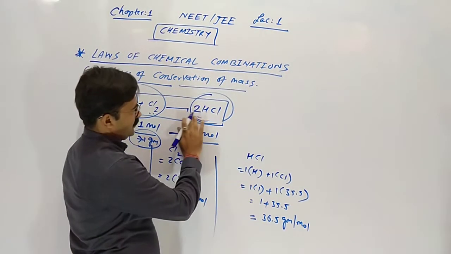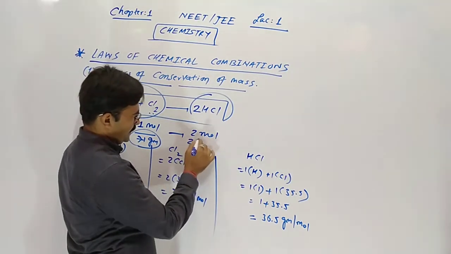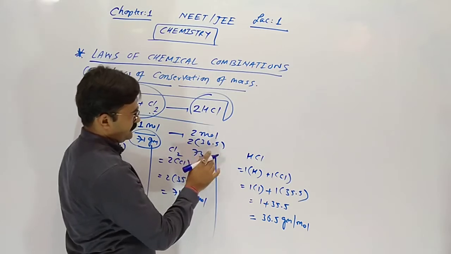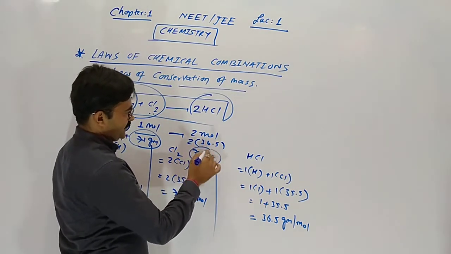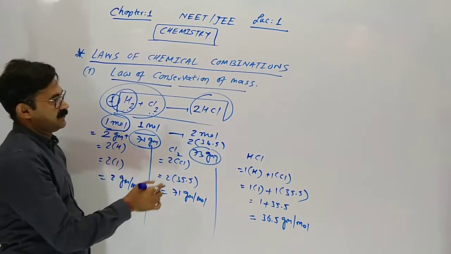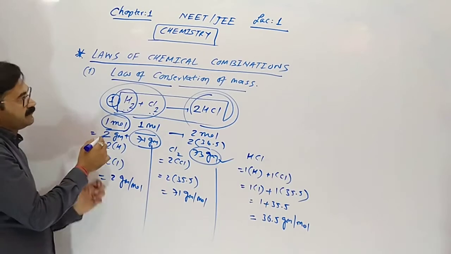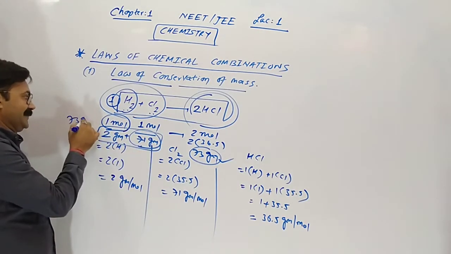So 1 mole of HCl has 36.5 gram. So here is 2 mole. So 2 into 36.5, which is 73 gram. So you can see formed mass of product is 73 and combining mass is 71 plus 2, 73.